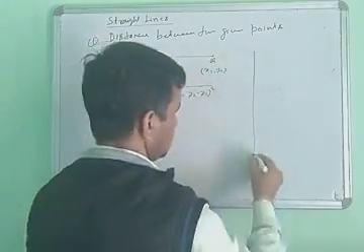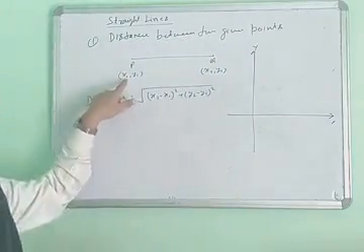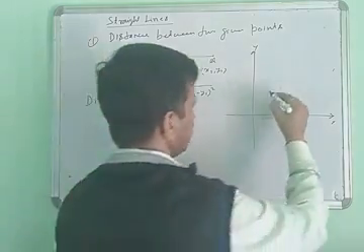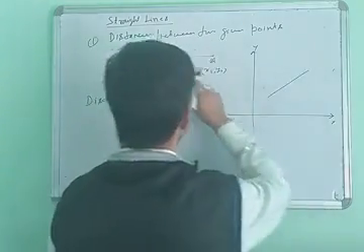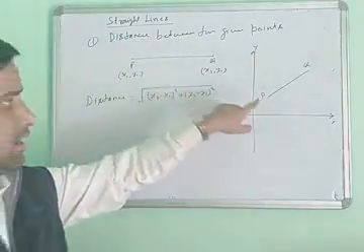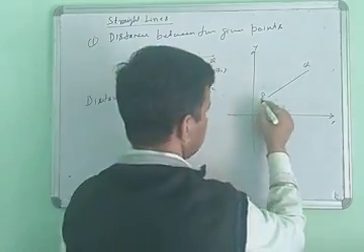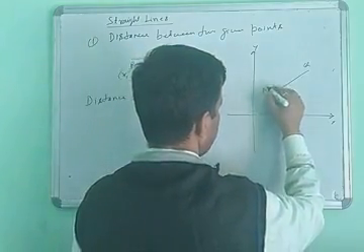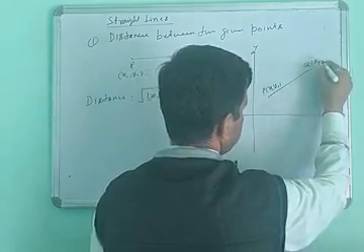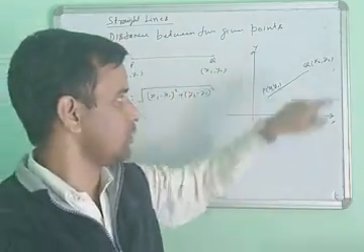Now look here. Suppose this is the x-axis and this is the y-axis. Here x is called the abscissa and y is called the ordinate. Suppose this line PQ is under 2-dimensional coordinate geometry. The coordinates of point P are x1, y1 and the coordinates of point Q are x2, y2.